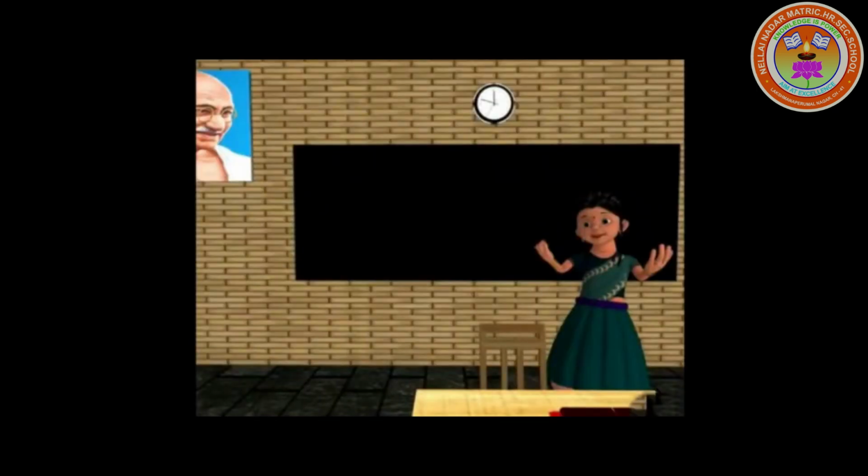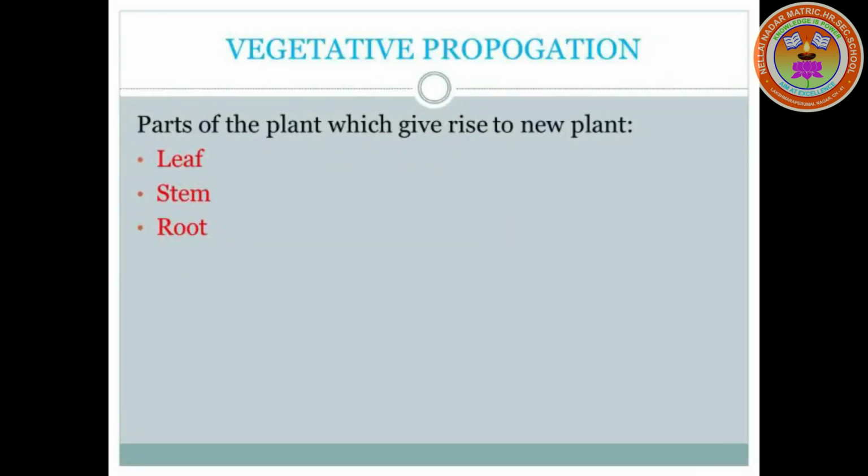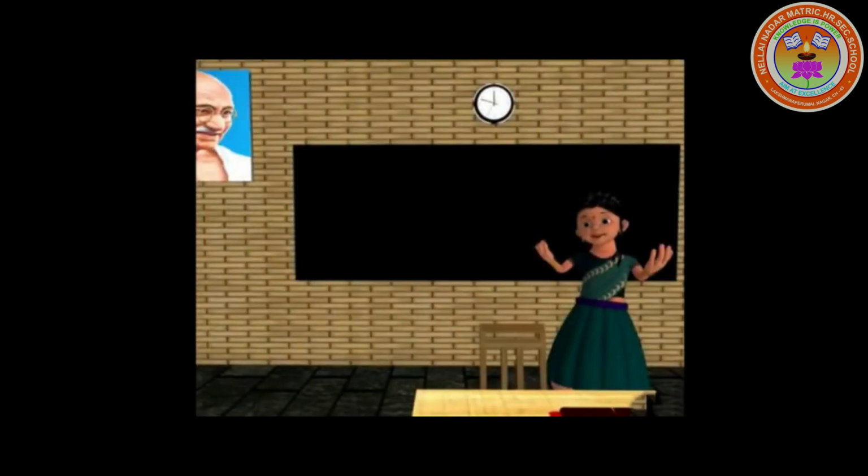Children, can you say what are the parts of the plant which give rise to a new plant? The leaves, stem, and root help in reproduction. They are otherwise called vegetative propagation. So, first we are going to learn about reproduction through leaves.